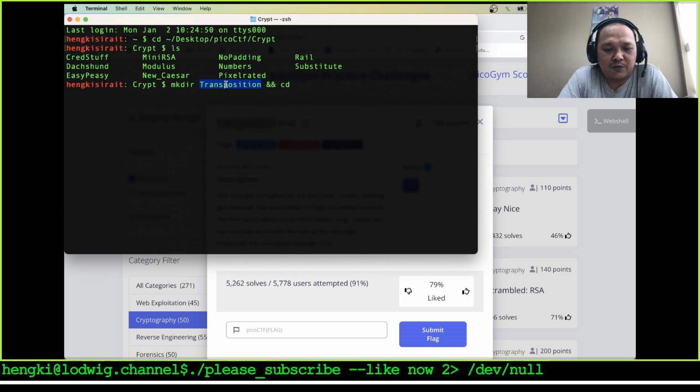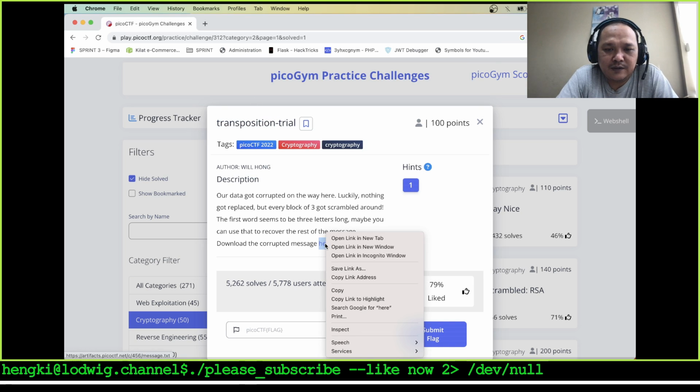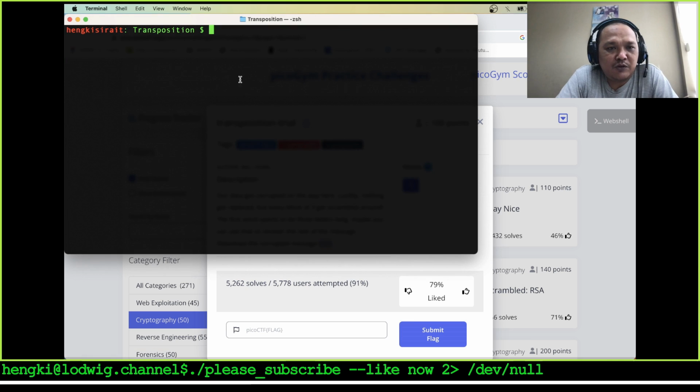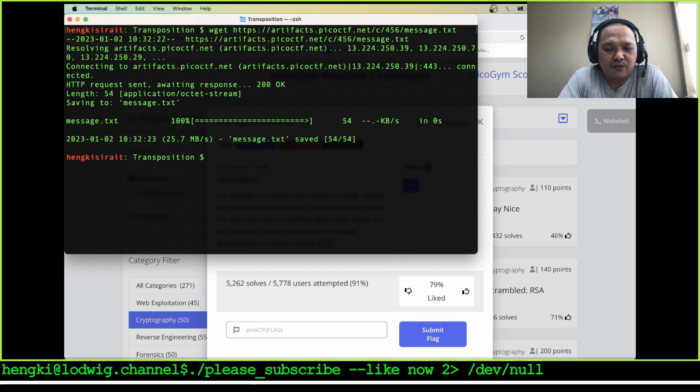I will press Control-C and Command-P, and over here I want to clear, and let's copy the link address of the message, and we get the message, and also open it with Visual Studio Code and take a look at the message.